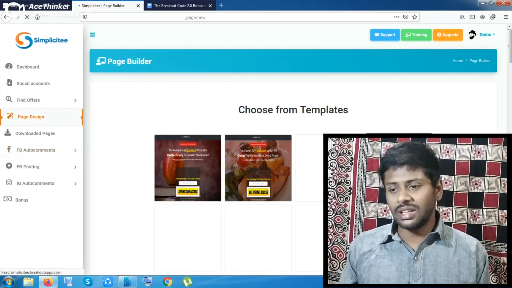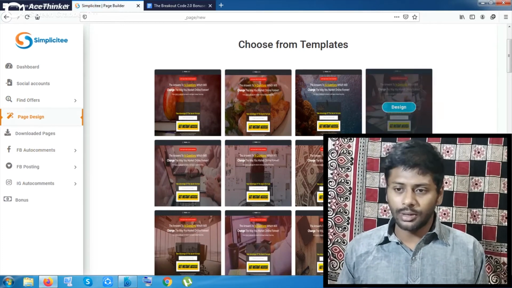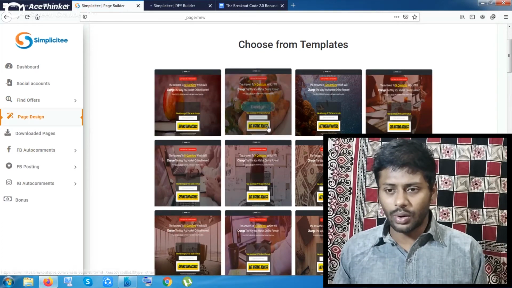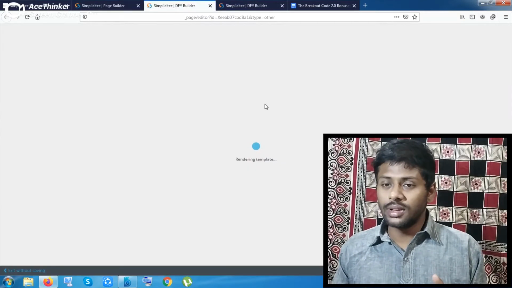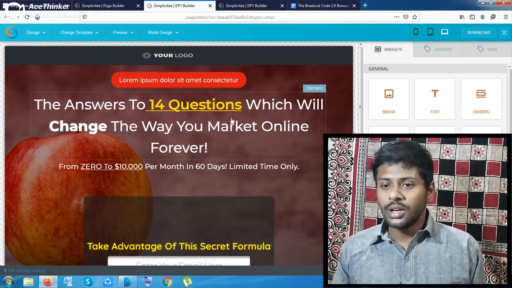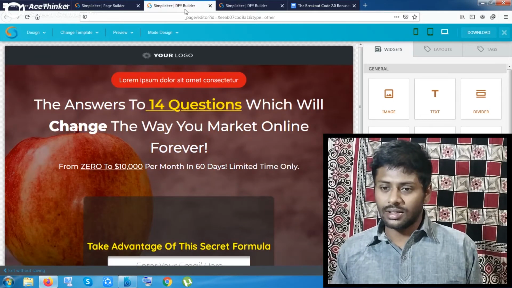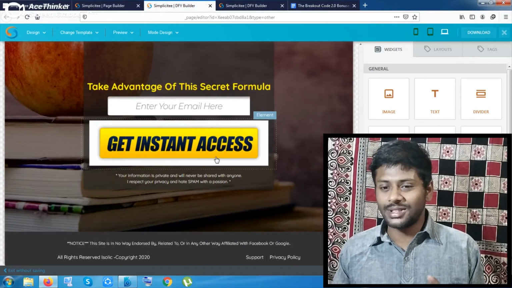This is the main thing, and this is the most creative thing inside this software. As you can see, if I open this page and also this page, they look very similar, but let me show you once this is opened up. The backgrounds are changed inside these two pages.